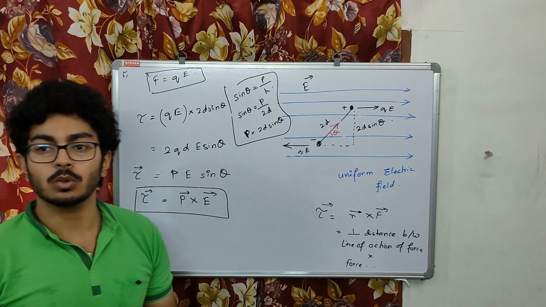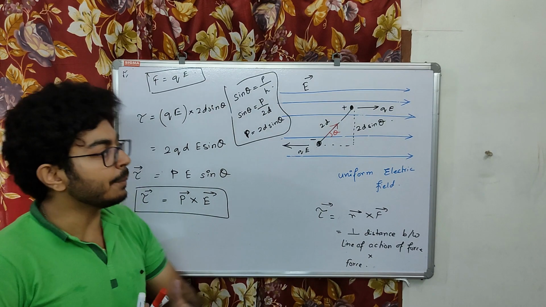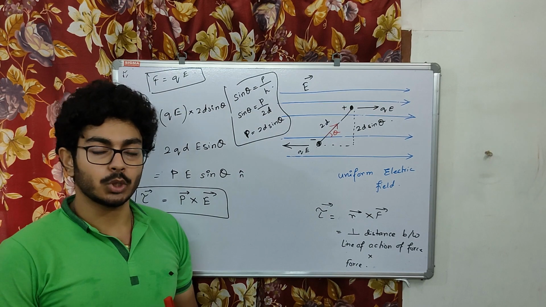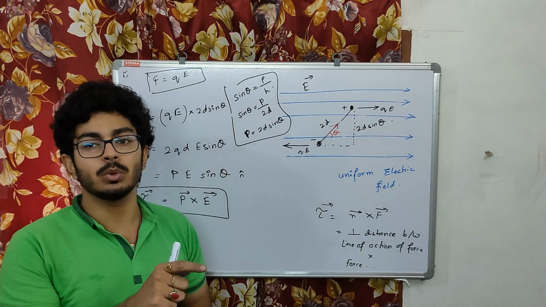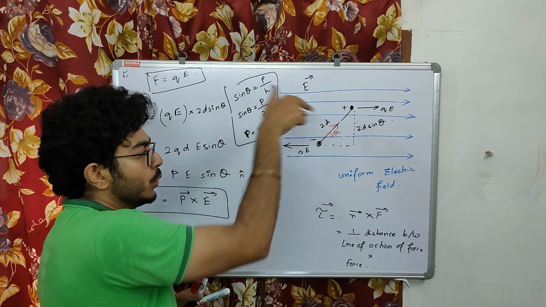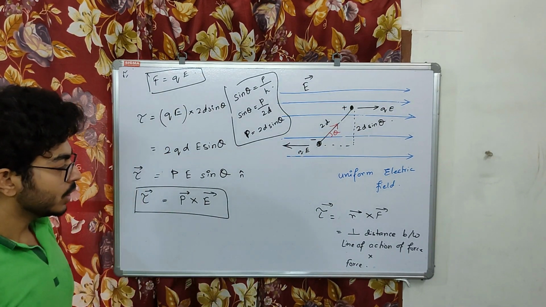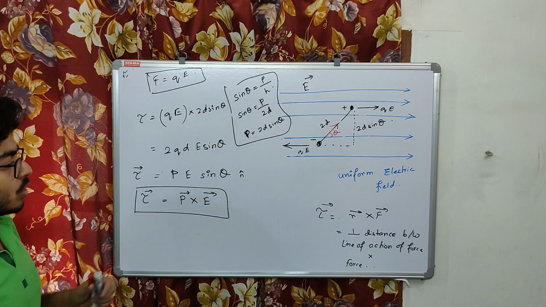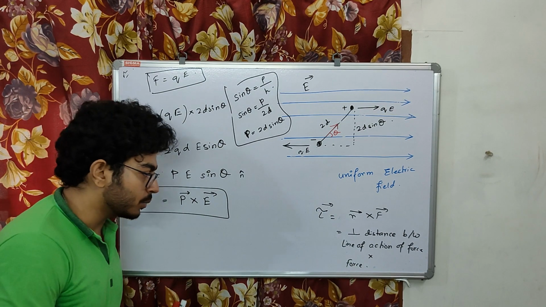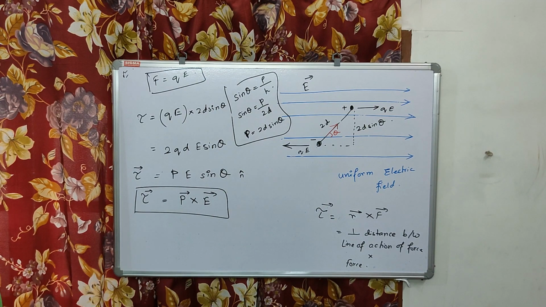If we do the cross product, what do we get? P cross E will give me P E sine theta into n cap. Where is this n cap? Since torque is a vector quantity, we are going to get a direction. What is the direction? If it tries to rotate like this, we get the direction inward, into the board. So this is the n cap. So we get tau equals P cross E. This is the formula for the torque acting on a dipole moment in an electric field.